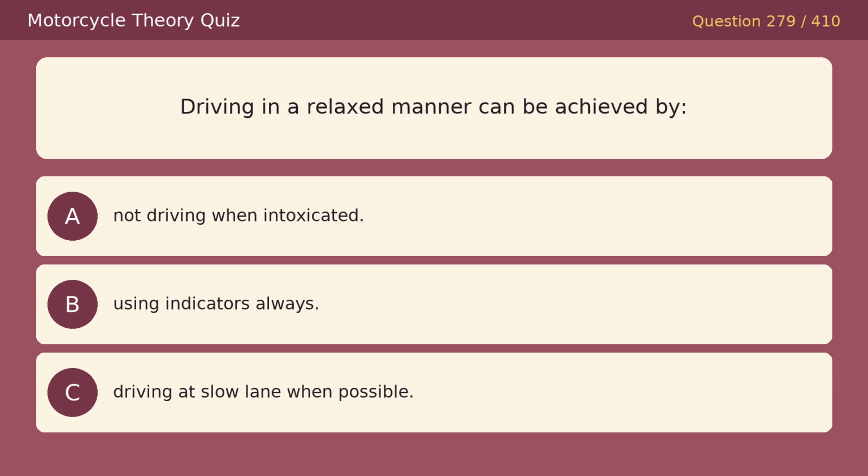Driving in a relaxed manner can be achieved by. Option A, not driving when intoxicated. Option B, using indicators always. Option C, driving at slow lane when possible. The correct answer is C, driving at slow lane when possible.